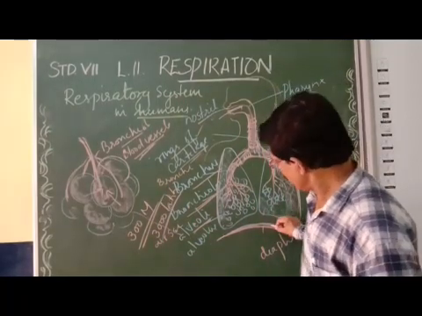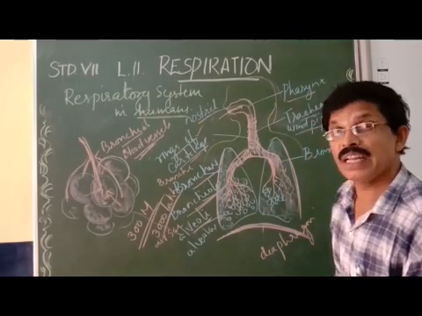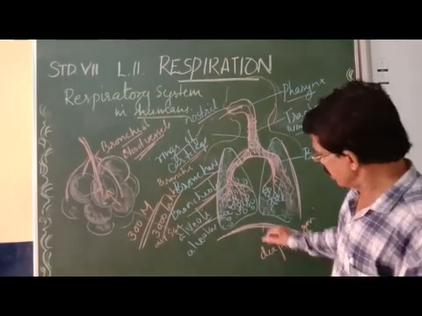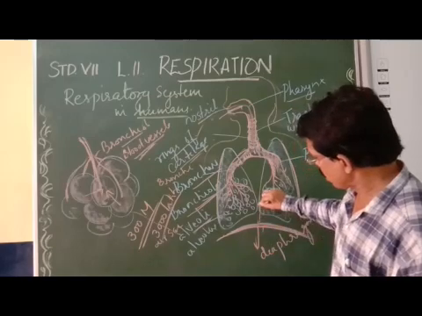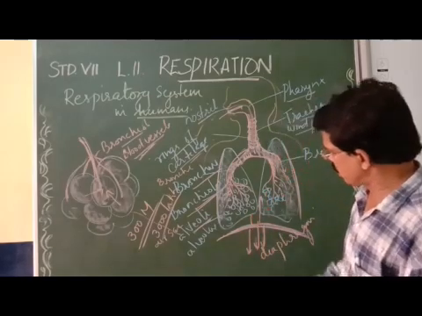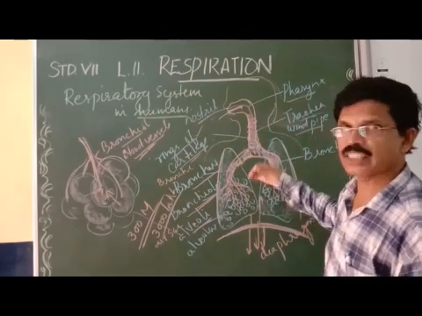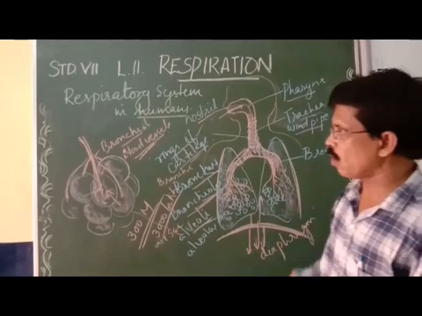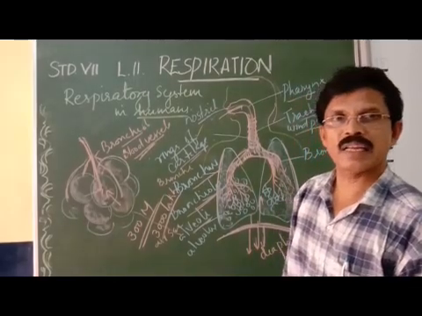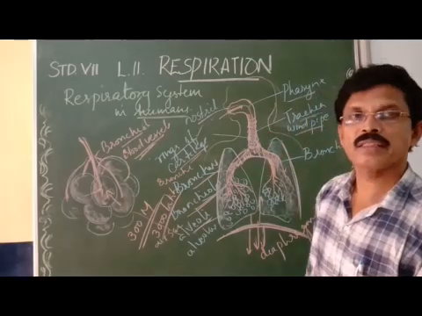Now, what is this diaphragm? The diaphragm is the organ which helps in the breathing process. It can move upward and downward. When it moves downward, inspiration takes place. When it moves upward, expiration takes place. This is all about the human respiratory system in short. So you can see the diagram and study the points.